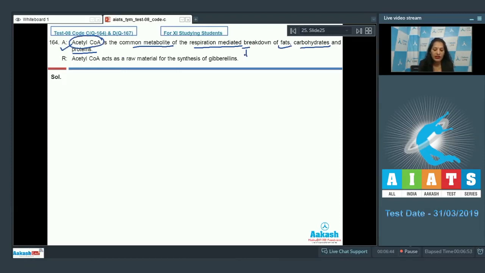So, assertion is true. Acetyl coenzyme A acts as a raw material for the synthesis of gibberellins. The reason is also true, but it is not the correct explanation of the assertion, that is, why acetyl coenzyme A is the common metabolite. So the correct option for the given question is option number 2.